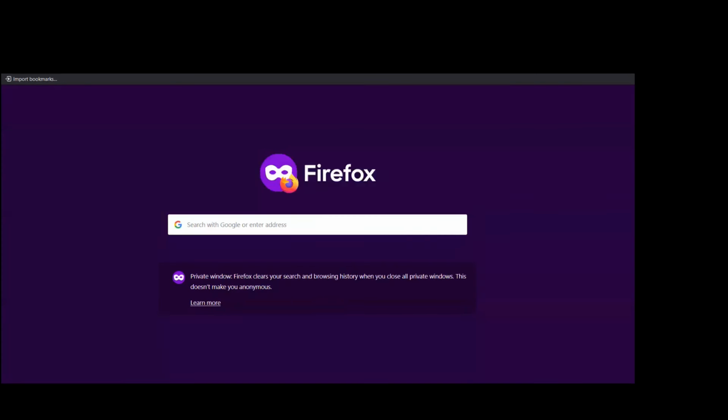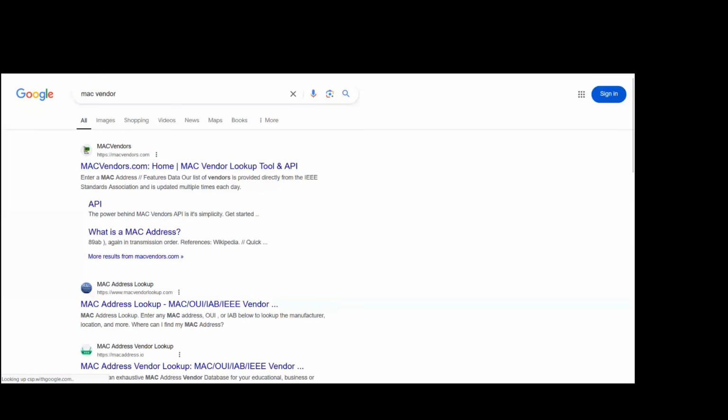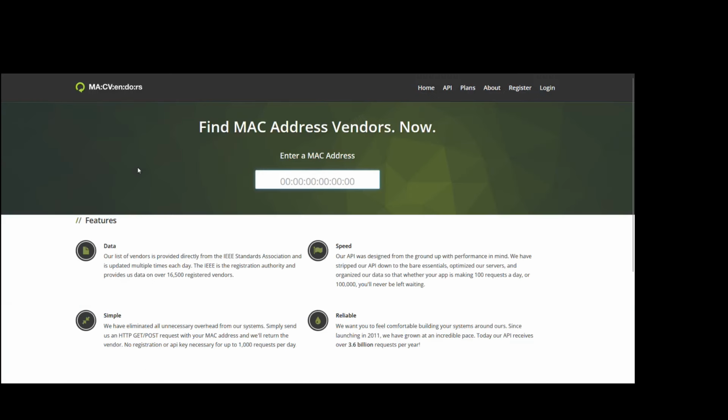Now if you go to the browser and search for MAC vendor and hit enter, the first link is macvendors.com. If you open this first link, it is going to ask you to enter the MAC address. Here I am going to paste the MAC address. If you observe, it gives the information of that MAC address: Intel Corporate. It is not mandatory to provide the entire address. Even the first 6 digits will do.